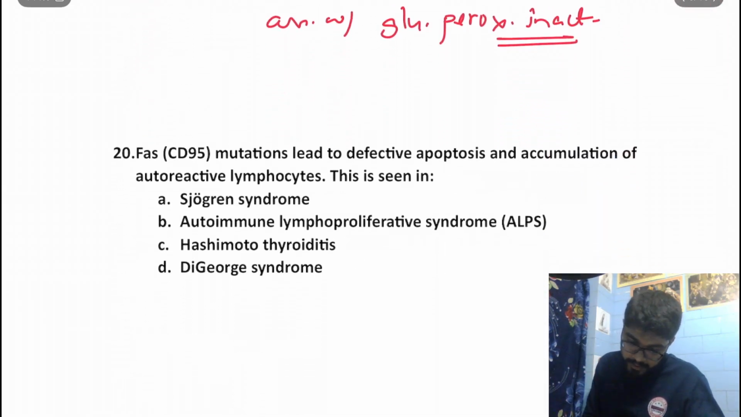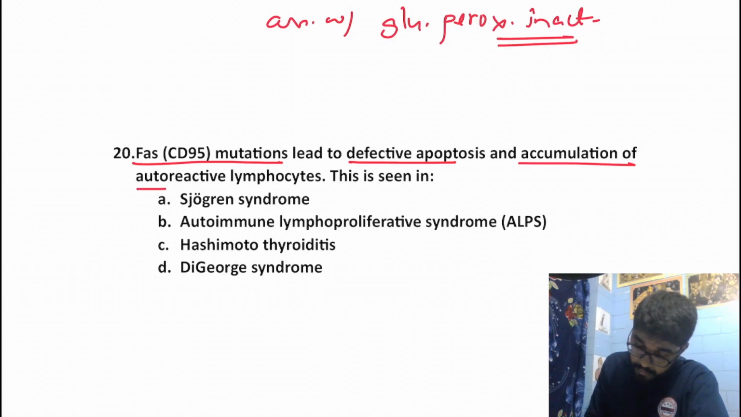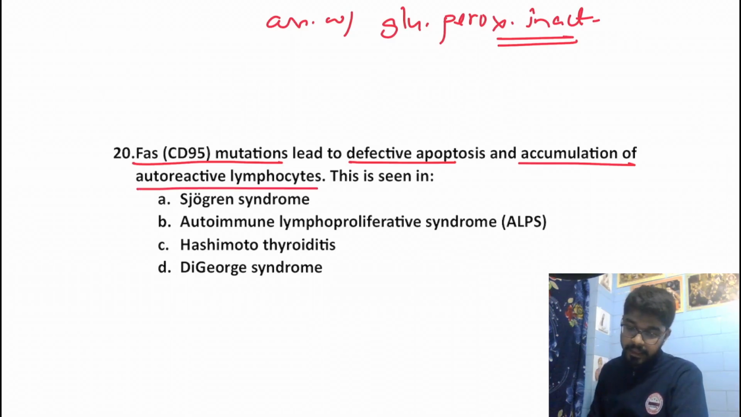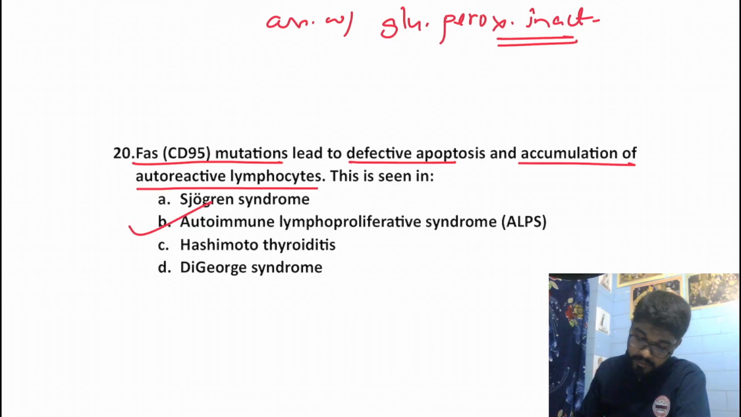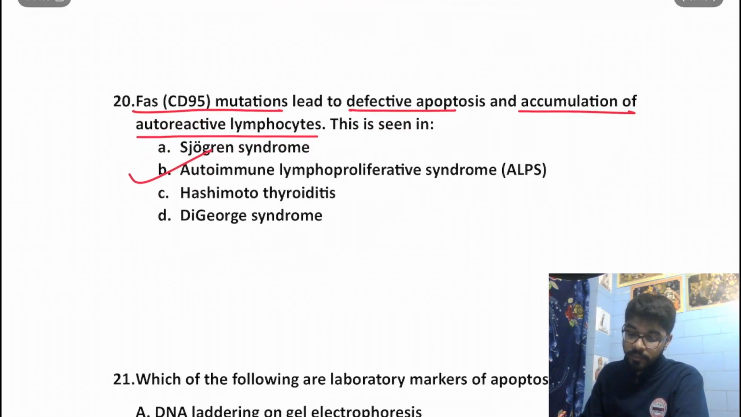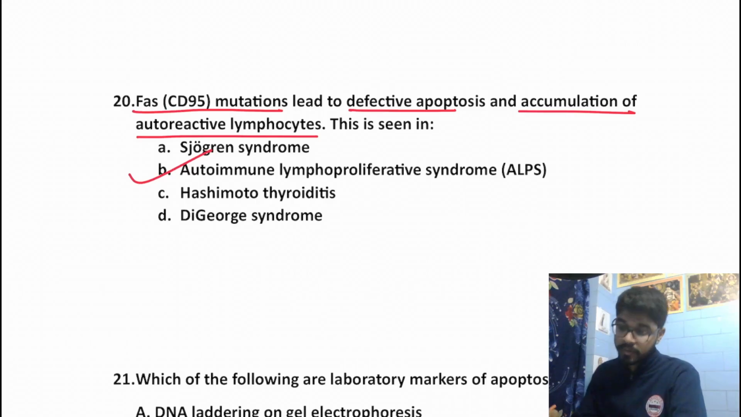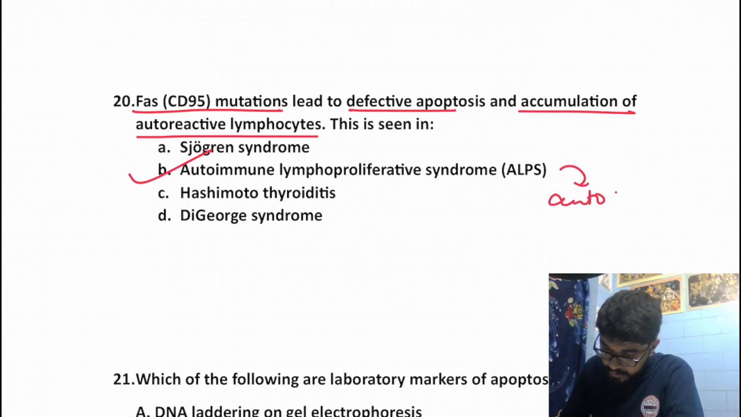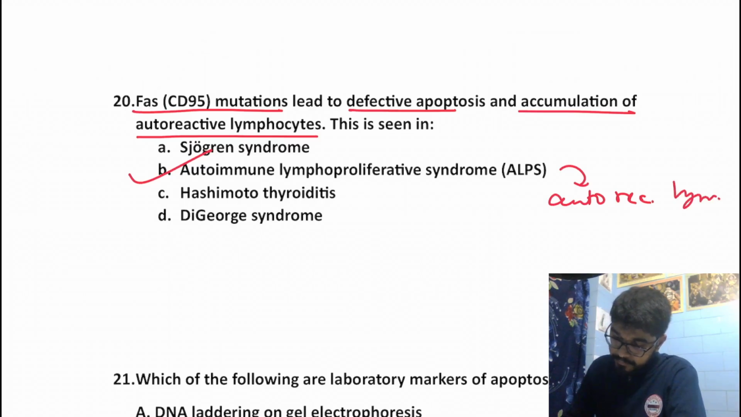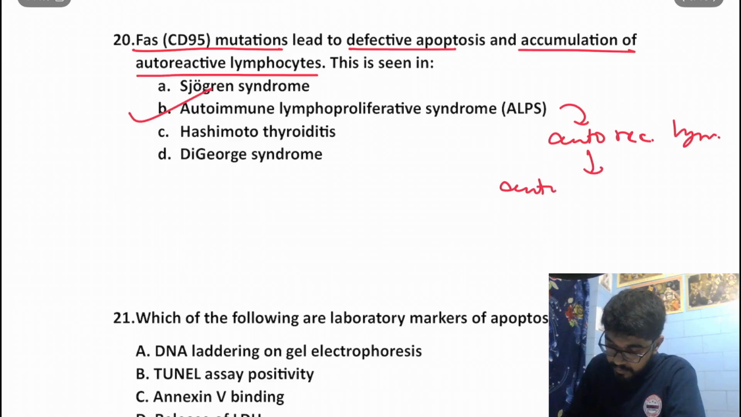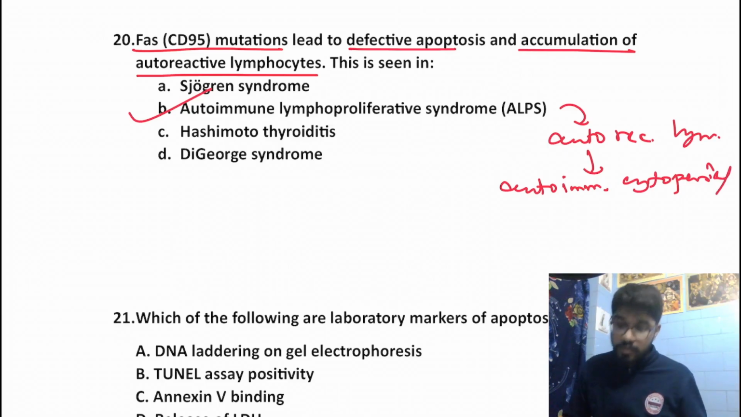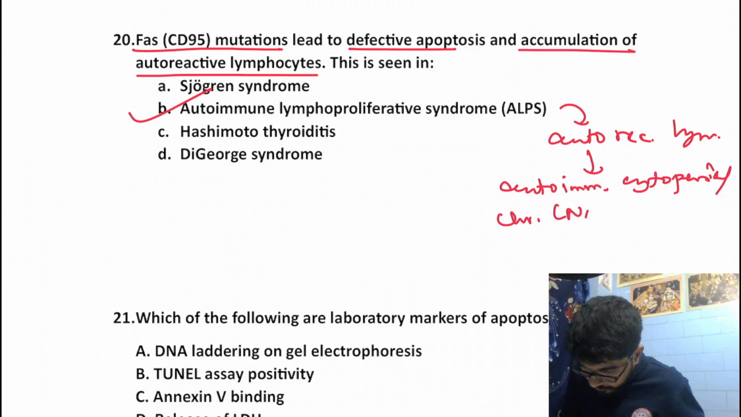Now, FAS, a CD95 mutation, leads to defective apoptosis and accumulation of autoreactive lymphocytes. This is a characteristic feature of autoimmune lymphoproliferative syndrome. What happens in it? There is defective apoptosis and accumulation of autoreactive lymphocytes. These autoreactive lymphocytes trigger an autoimmune response. This will lead to autoimmune cytopenia. It is also associated with chronic lymphadenopathy and splenomegaly.